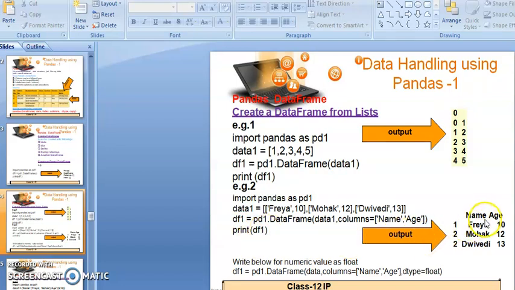The output is this: the column labels you have mentioned, name and age, are both displaying here, and the records that you have stored. First record Freya 10, then Mohak 12, then Divedi 13. It is showing to you, students. Okay, so in this manner we can create the array with the help of a list.